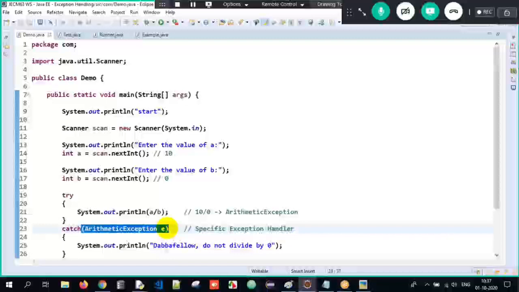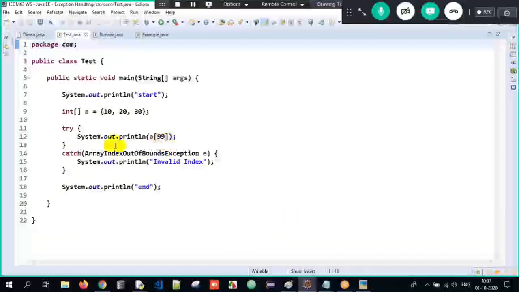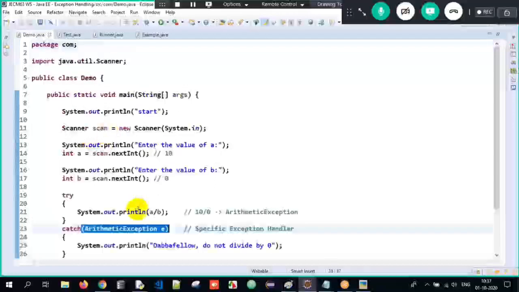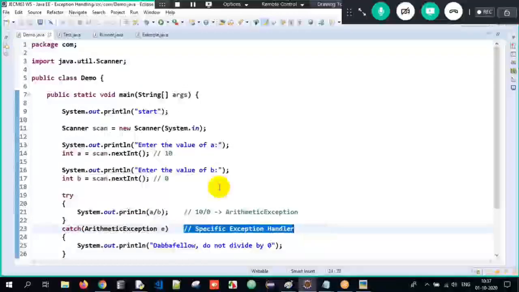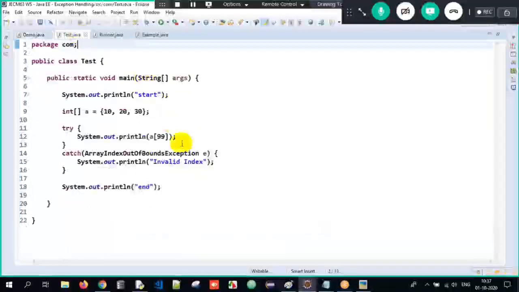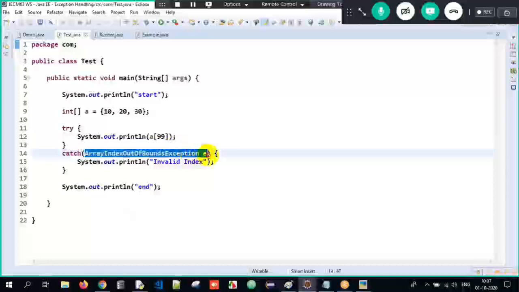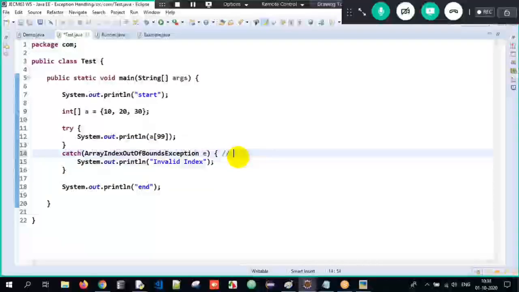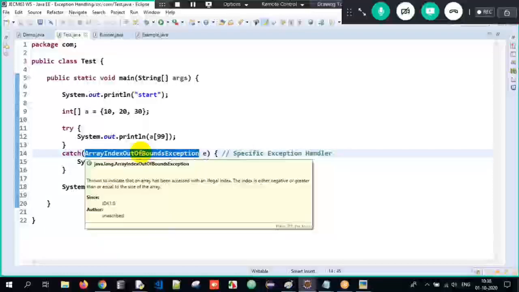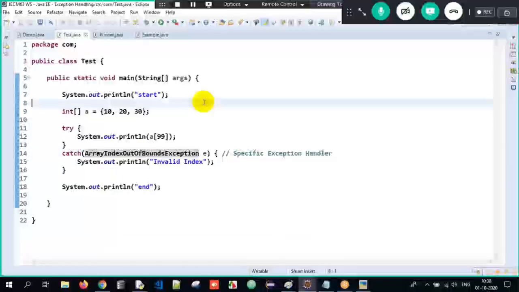That is the reason we call it a specific exception handler. Then this catch block will get executed only when we get array index out of bound exception. So this is also a specific exception handler.